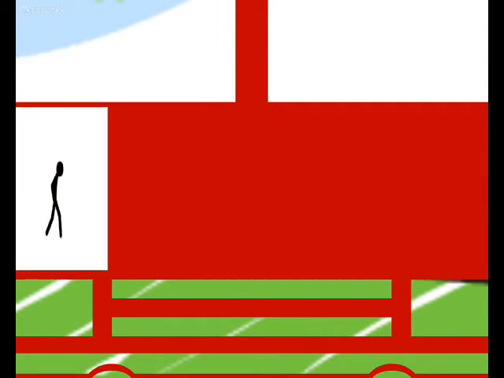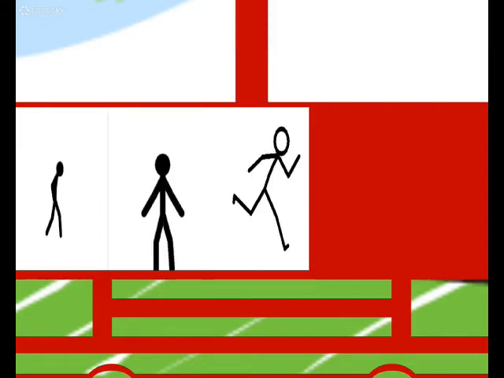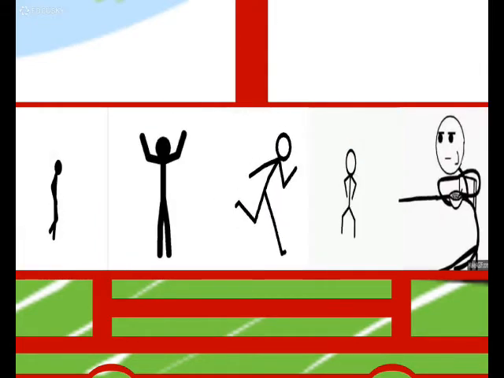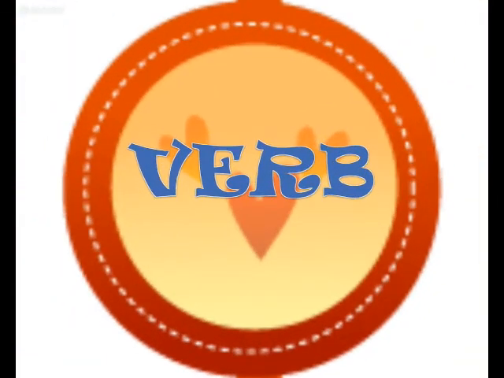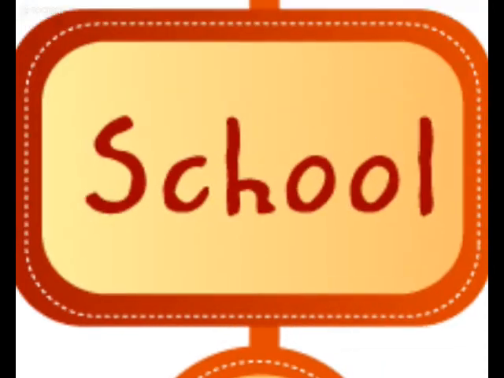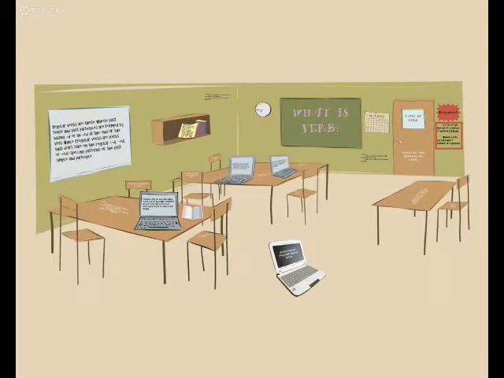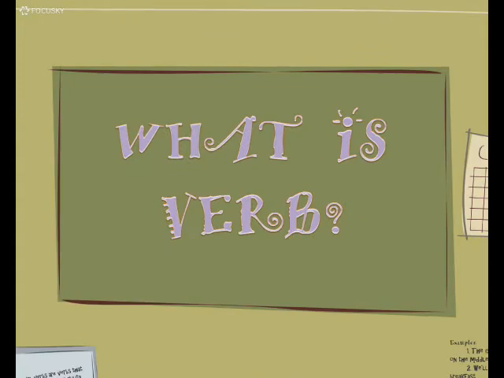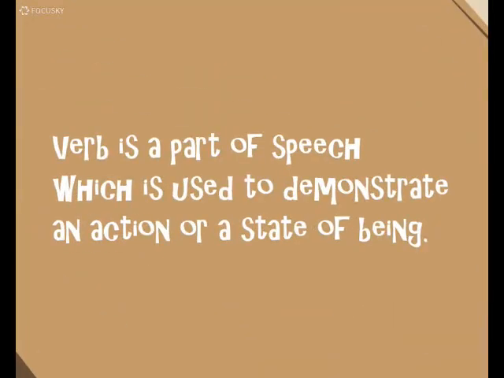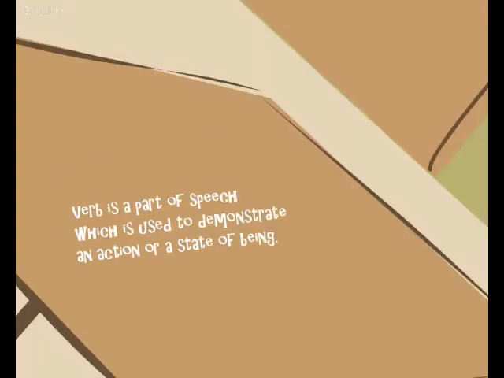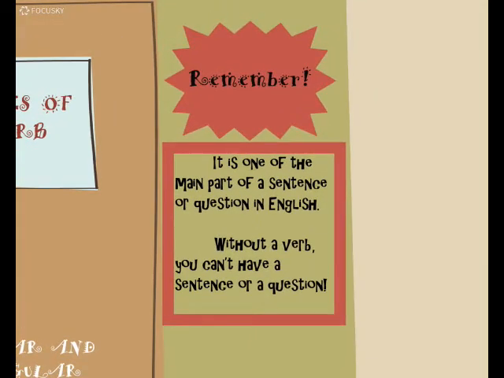Walking, jumping, running, dancing, and eating are examples of verbs. What is a verb? A verb is a part of speech which is used to demonstrate an action or a state of being. Remember, it is one of the main roots of a sentence or a question in English. Without a verb, we can't have a sentence or a question.